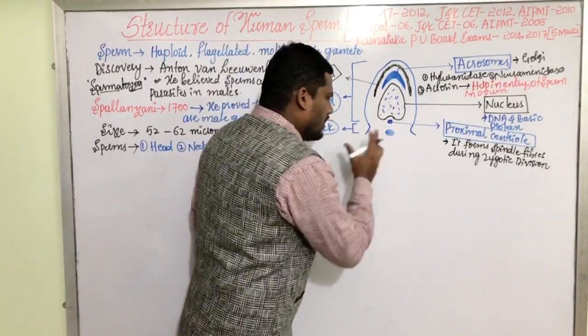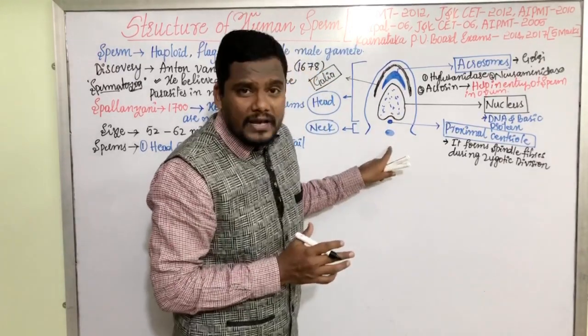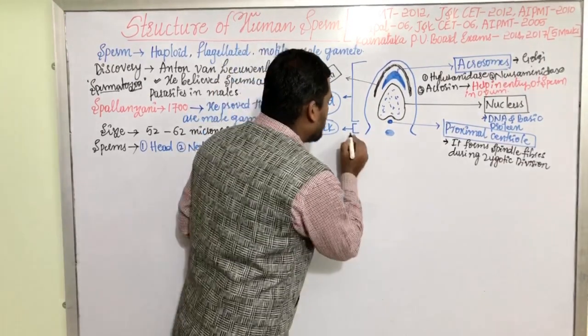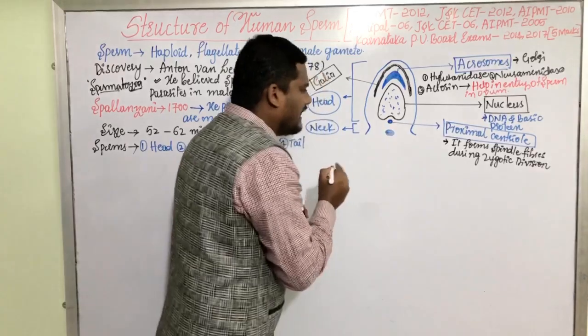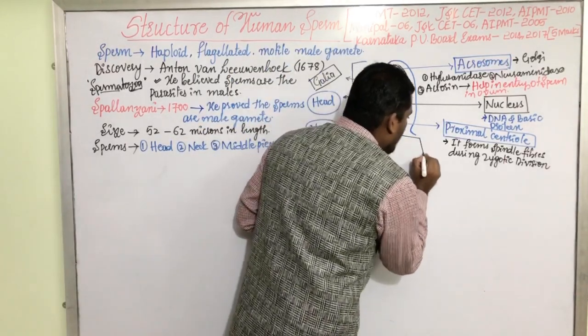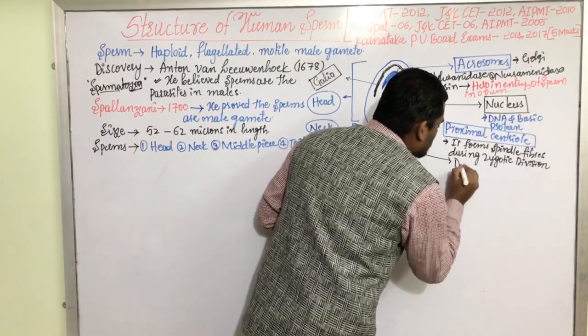Whereas one more centriole is present. This centriole is present at the neck region. This centriole is called the distal centriole.